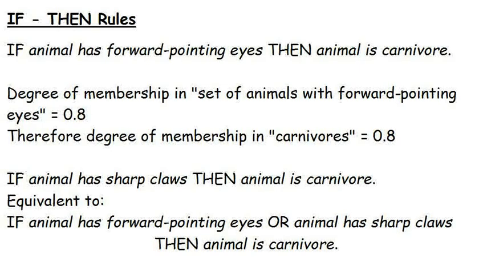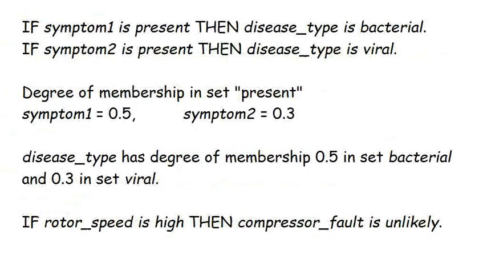We'll be seeing how you implement operators such as and or in a moment. Of course, since the concepts in fuzzy logic are necessarily vague and imprecise, the rules themselves tend not to be clear-cut. Take the 2 rules at the top of the screen. One informs us that the presence of a certain symptom indicates a bacterial disease, while another symptom indicates a viral disease. What if both these symptoms are present?